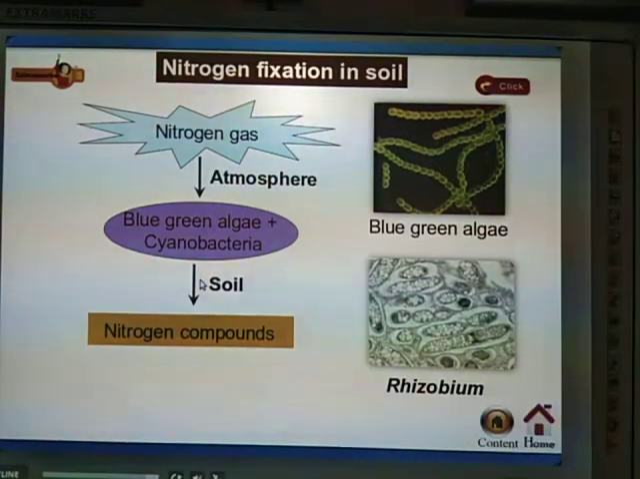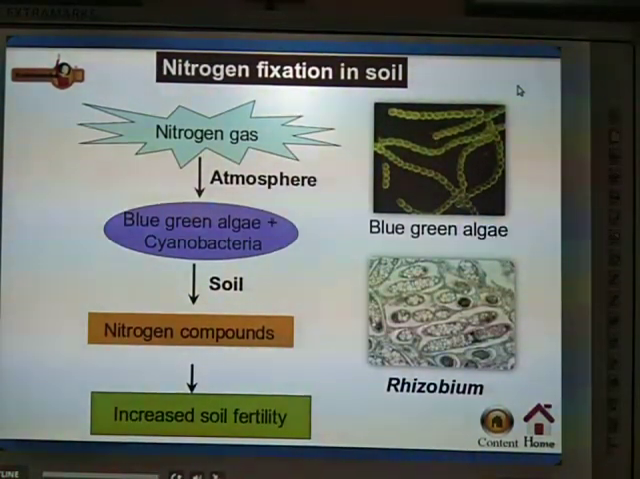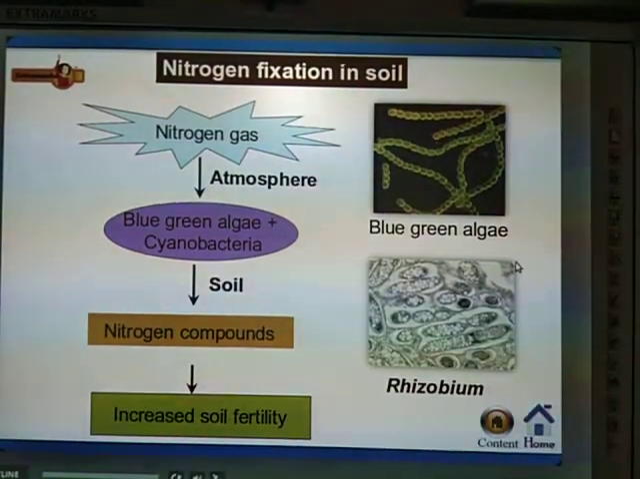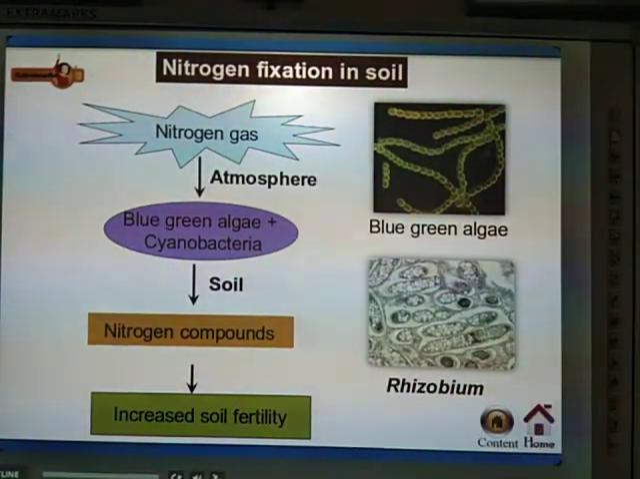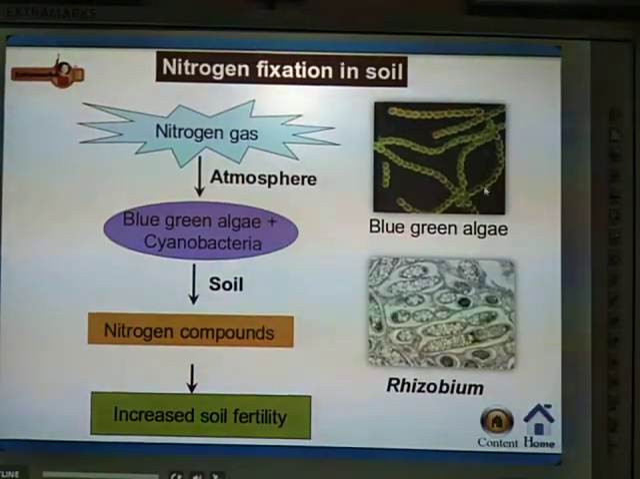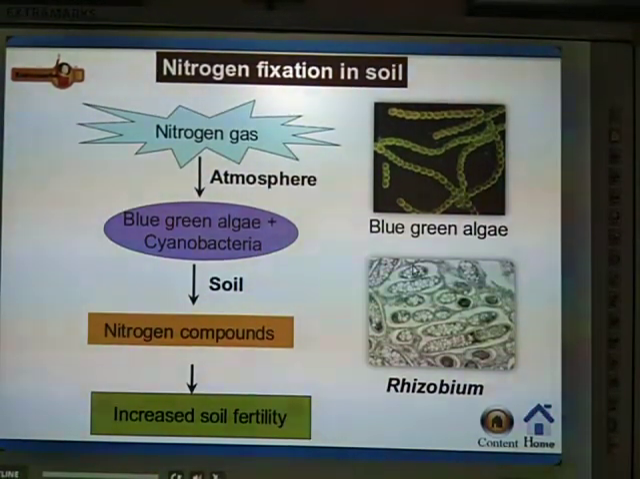These bacteria are present in the soil, and they take nitrogen from the atmosphere and convert it into usable nitrogen compounds, and these usable nitrogen compounds increase the soil fertility. This is how nitrogen is fixed in the soil. So these are the two microorganisms that are used for the fertility of soil, by fixation in soil.